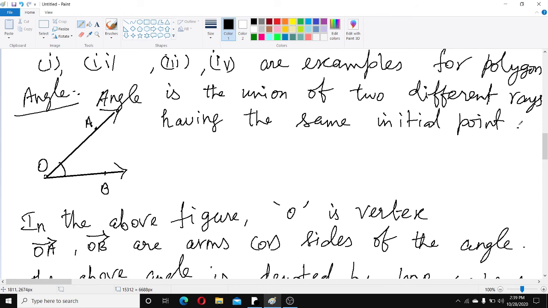So now today in this class you have learned open curve, closed curve, simple curve, and next the polygon definition and angle definition. So today's portion, learn and write in the notebook, children.